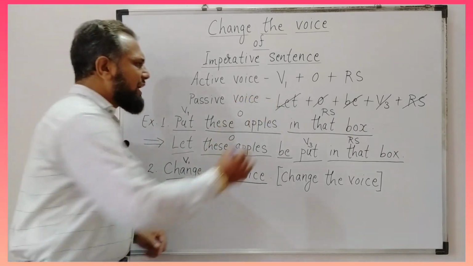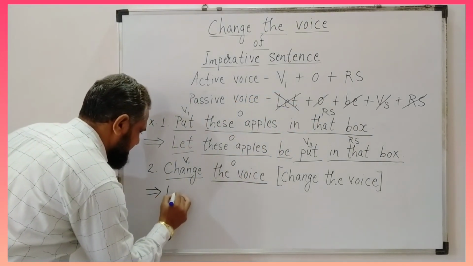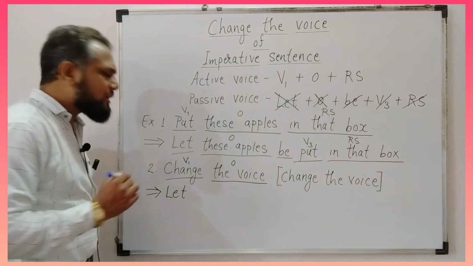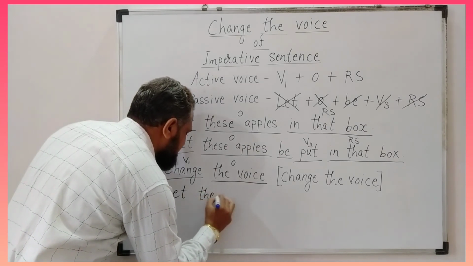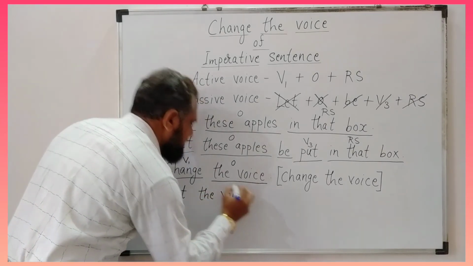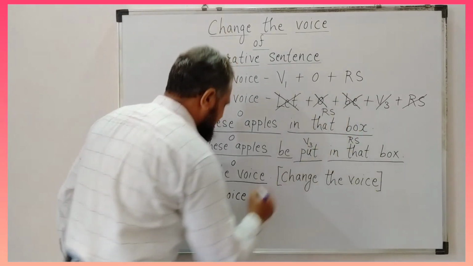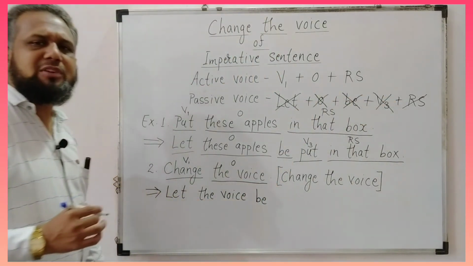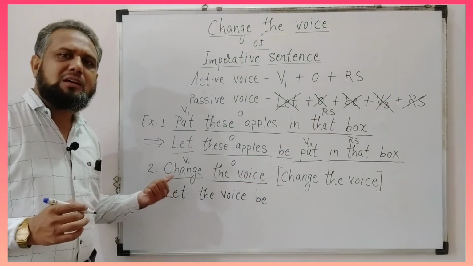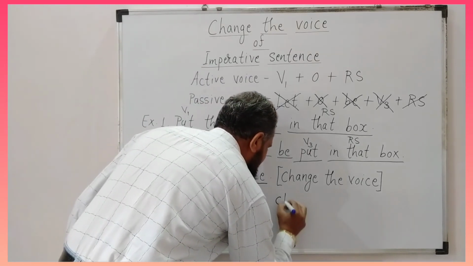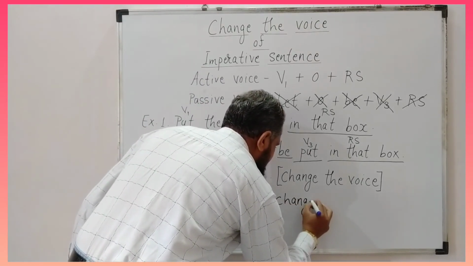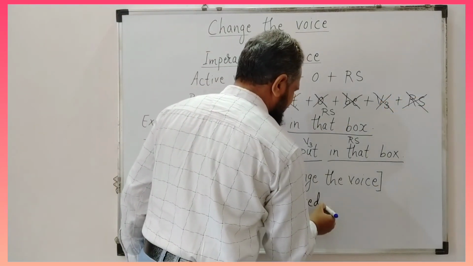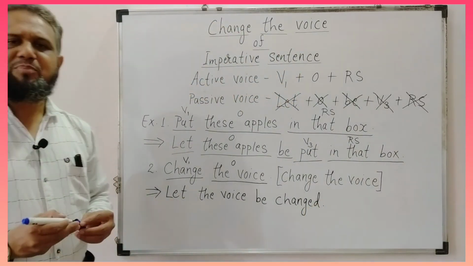Now, first of all we have to use let. Thereafter we have to use object. And what is our object? The voice. Thereafter we have to use be. And thereafter the third form of verb. What is our verb? Change. And the third form of change is changed. Okay, now there is no remaining sentence, therefore we need not write this in our sentence.